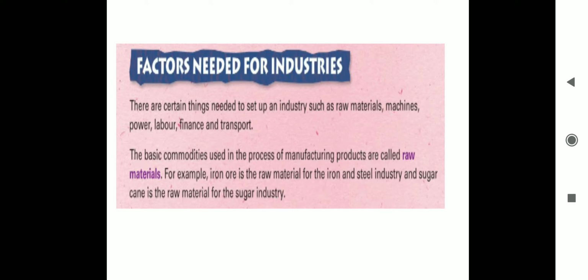Here, power indicates electricity current. Many of your parents might be having industries. Industries means factories where goods are manufactured. To manufacture goods, your father must be bringing some raw material, and machines might be there. There might also be laborers, people working.